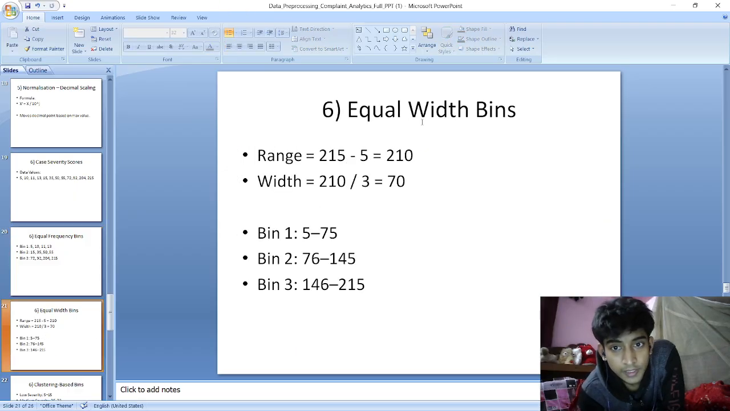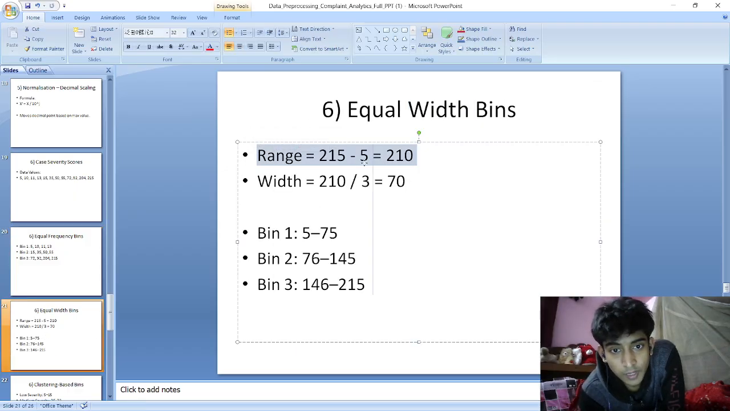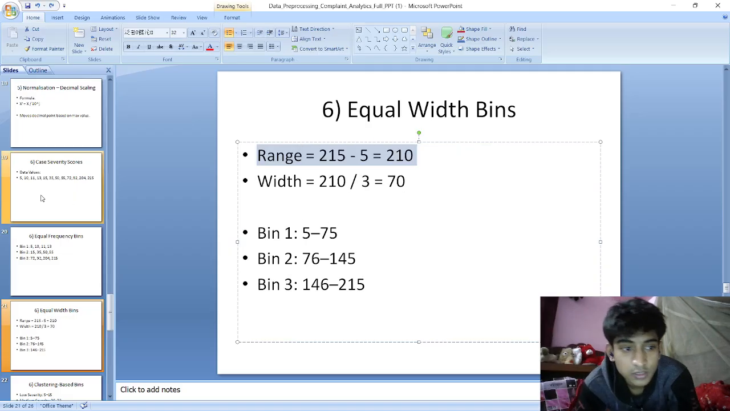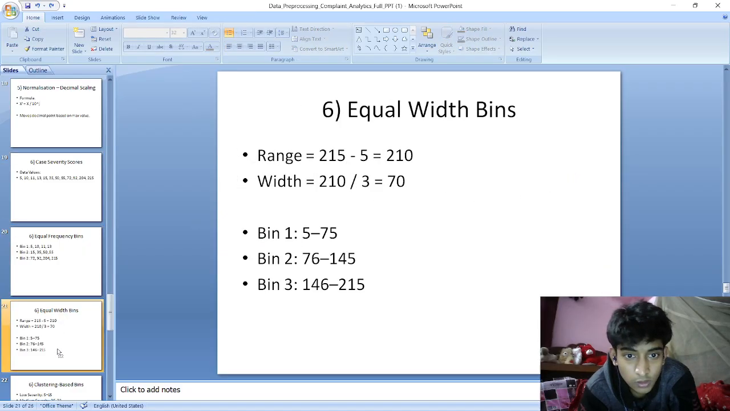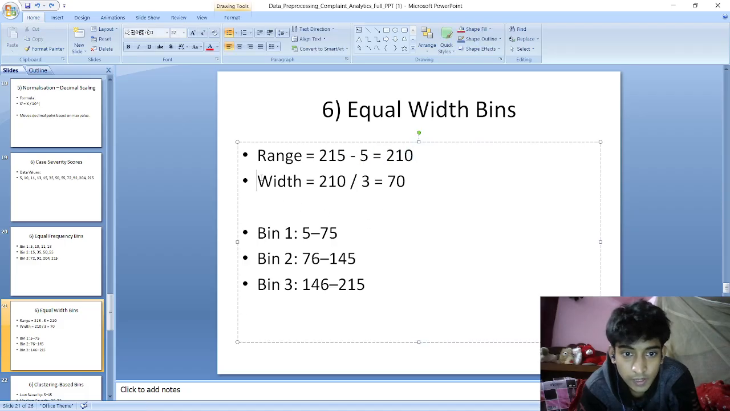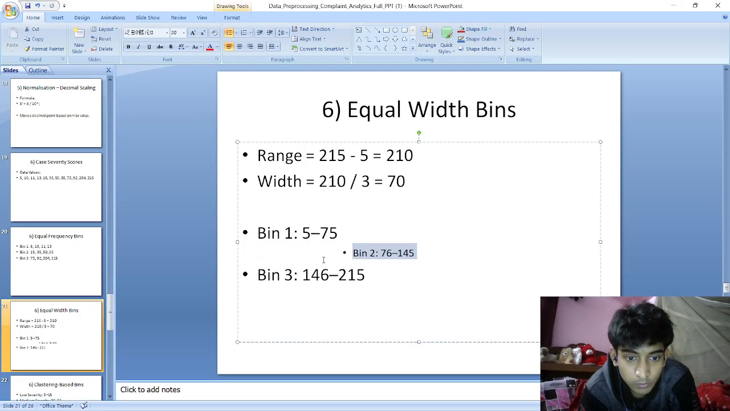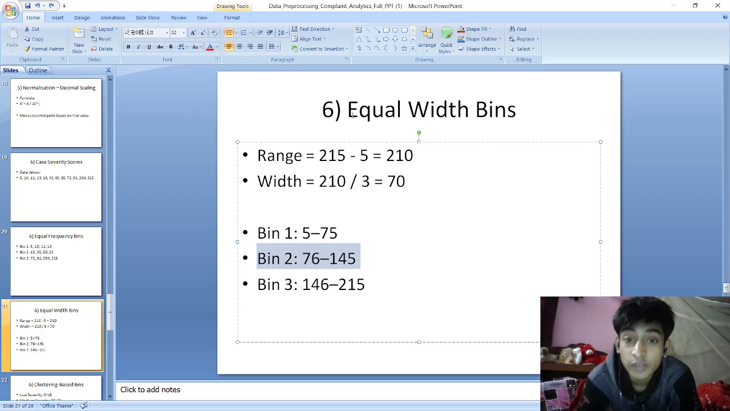Now let's take equal width bins. First we will calculate the range. Range is nothing but the highest value minus the lowest value. So here is the range. Then we calculate the width as 70. So based on that width, we take bin 1, bin 2 and bin 3. This way we create equal width bins, right?